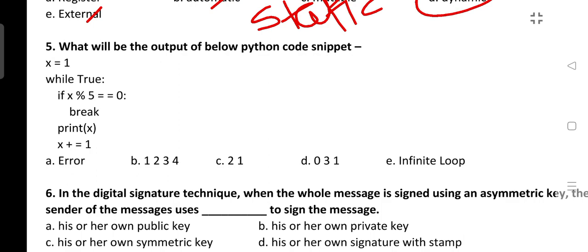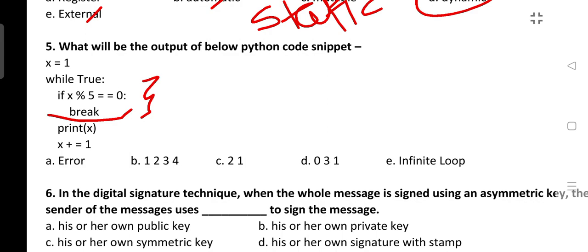Next is, what will be the output of the below Python code snippet. So nowadays questions are coming from Python and R also, in the CB exam it is in the syllabus, that's why I have included these questions also. So let's see. x is equal to 1, while True, if x modulo 5 is equal to 0, break, print x, x is equal to x plus 1. So what this will do, whenever this condition is true, break will happen, else x will be printed.